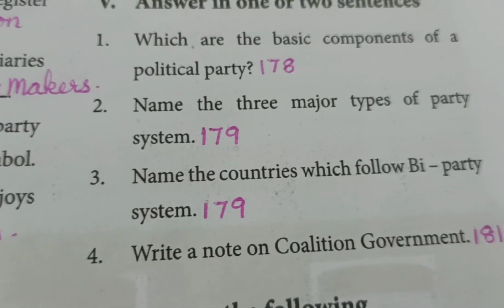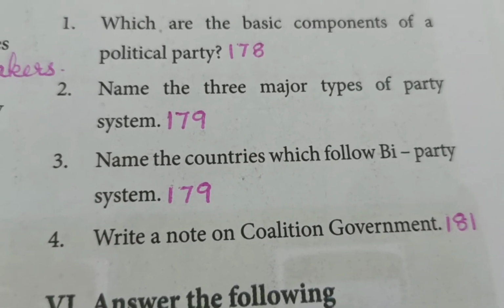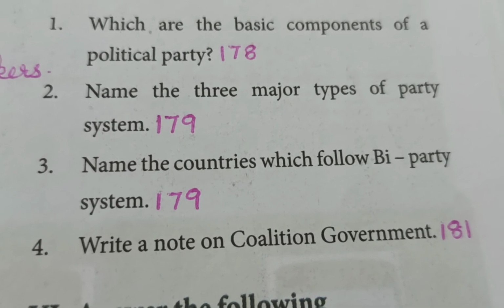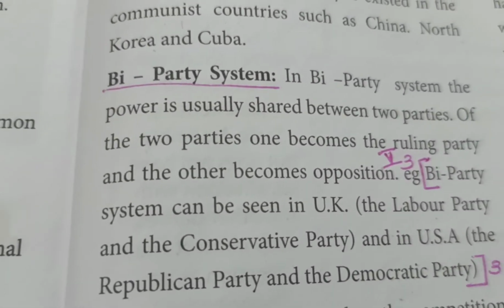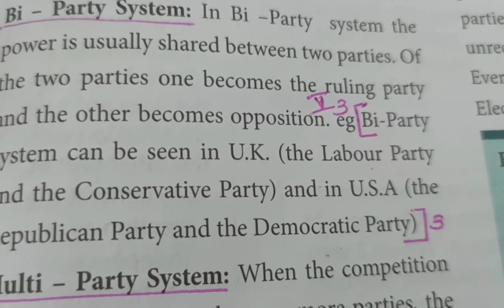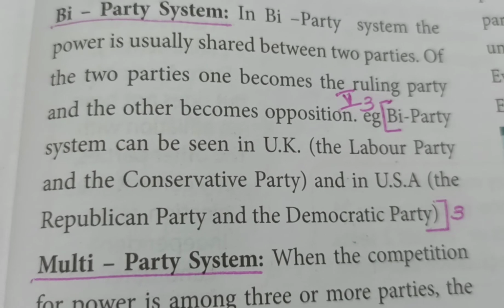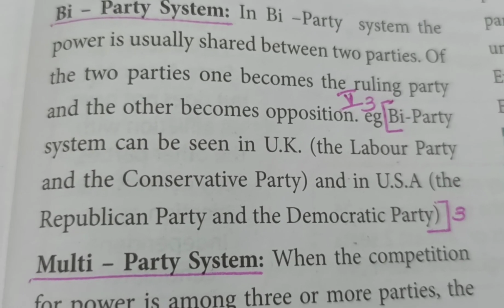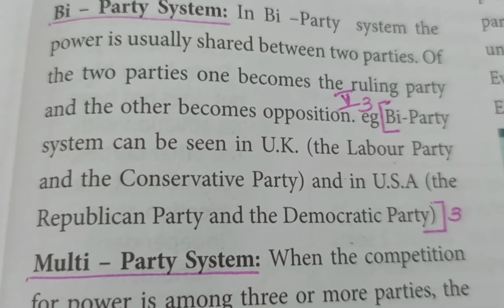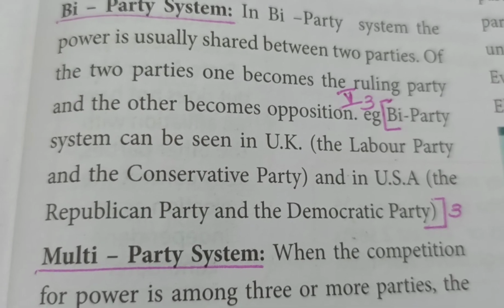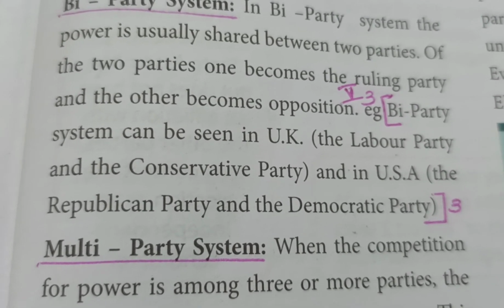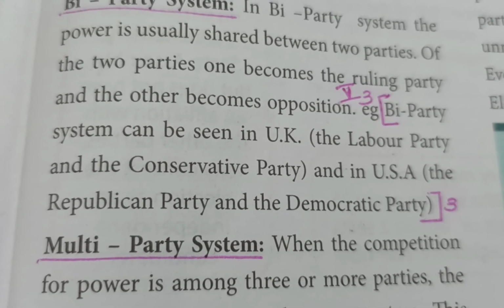Question number 3, name the countries which follow bi-party system. So going back to 179, bi-party system, here you have the examples. Bi-party system can be seen in UK, United Kingdom. There are two political parties, the Labour Party and the Conservative Party. Second one, USA, the Republican Party and the Democratic Party.